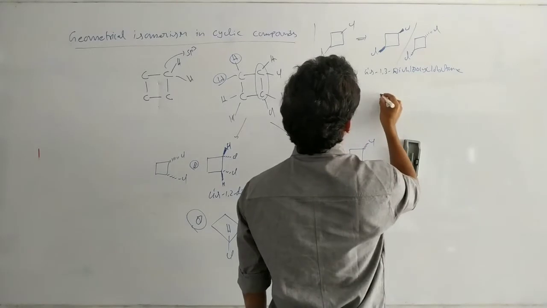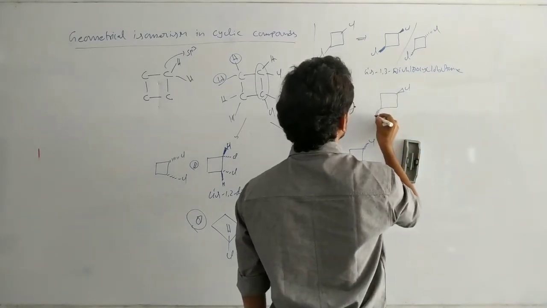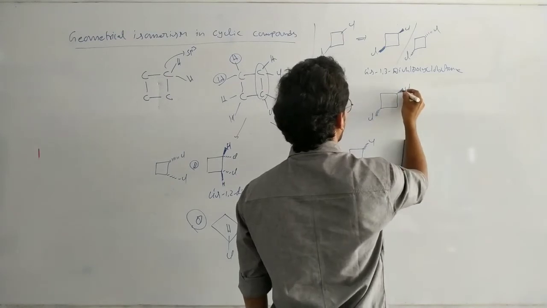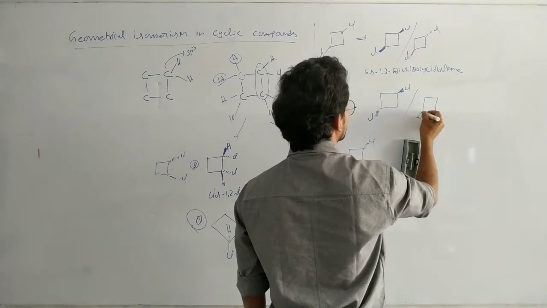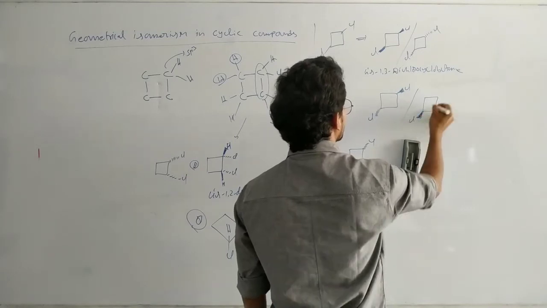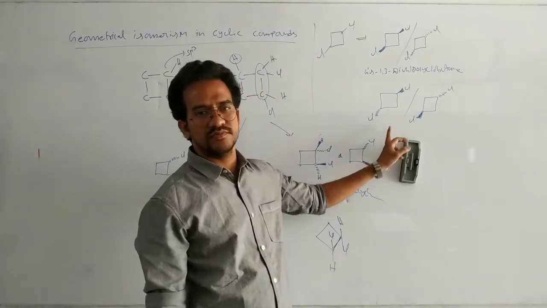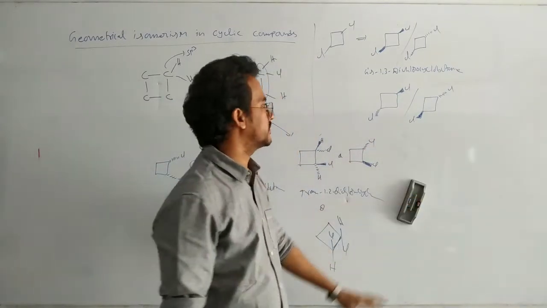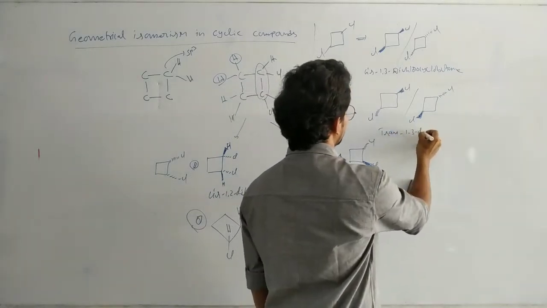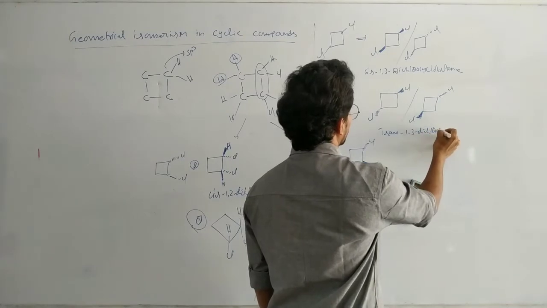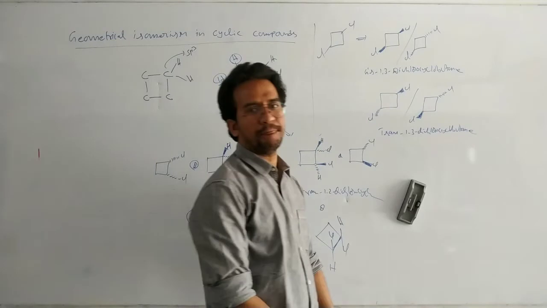cyclobutane. Now here this chlorine above the plane, this chlorine below the plane. Okay, or we can write like this also. This chlorine above the plane and this chlorine below the plane. Here it is a trans. One above the plane, one below the plane. Trans 1,3 dichlorocyclobutane.